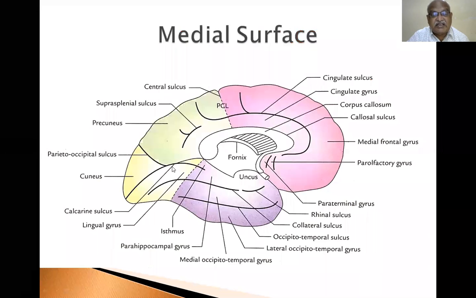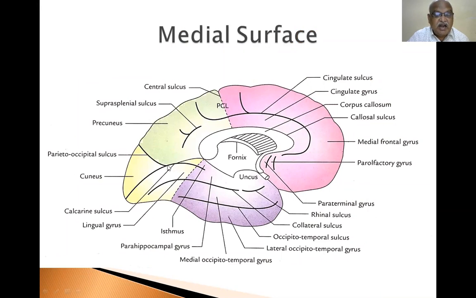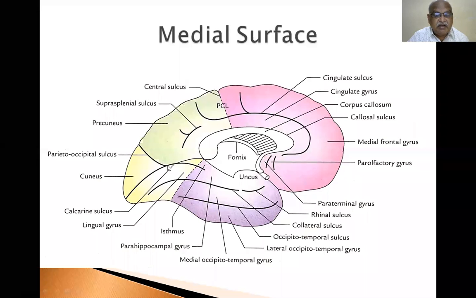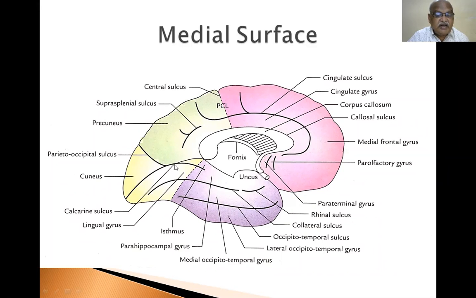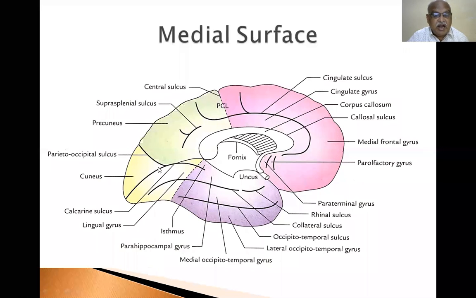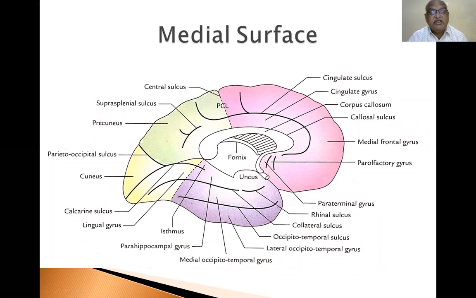Now this is the calcarine sulcus. This is the corpus callosum connecting the right and left cerebral hemispheres, and this is the splenium of the corpus callosum. Extending backwards in a convex manner is the calcarine sulcus. The parieto-occipital sulcus connects to the calcarine sulcus. The area between the parieto-occipital sulcus above and the posterior part of the calcarine sulcus is called the cuneus.